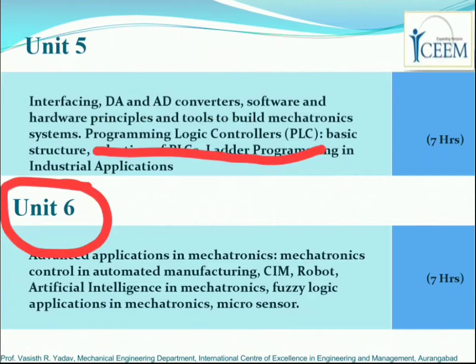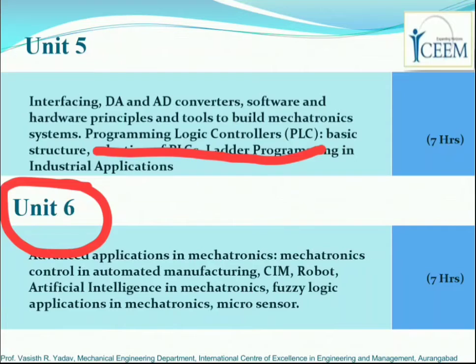Remember, unit number 5 and unit number 6 are each given 7 hours of weightage, that means 17.5 percent. Together, unit number 5 and unit number 6 have a total weightage of 35% of the syllabus.